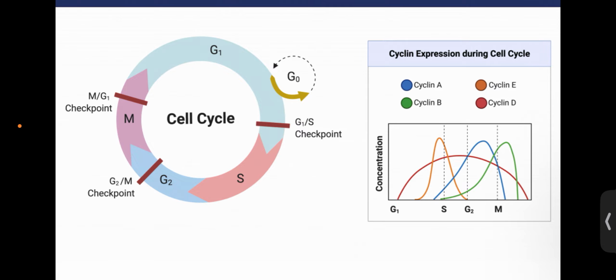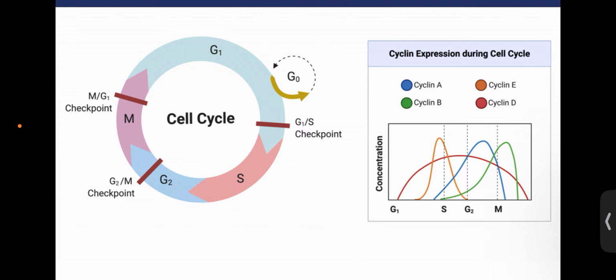Okay. So coming to the cyclins, why are these proteins named cyclins? Because the levels of these proteins gradually increase and decline, and we see that different cyclins are present, like cyclin A, B, E, D. These cyclins increase and decline in specific time periods, or in specific phases of the interphase.